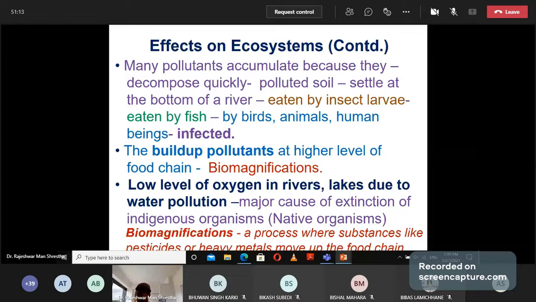And lower oxygen in river and lake. Due to water pollution, the oxygen level in river and lake will be low, and that will cause the disappearance of native organisms. It is a major cause of extinction of indigenous organisms, meaning native organisms only found in Nepal, and these organisms will be lost by water pollution due to low level of oxygen.